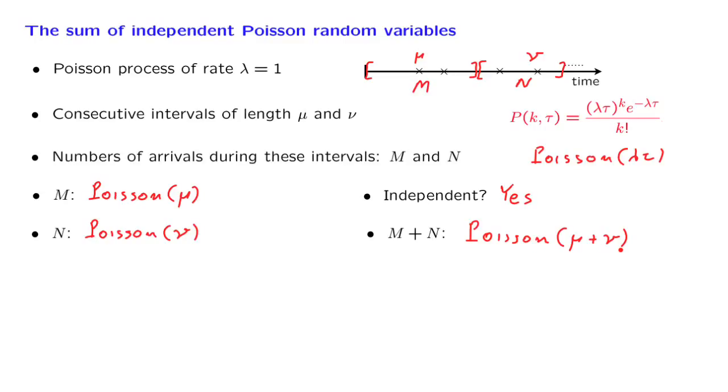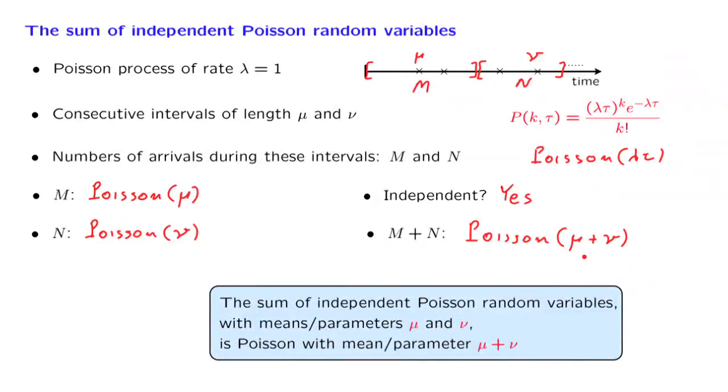More generally, if somebody gives you two independent Poisson random variables, you can always think of them as representing numbers of arrivals in disjoint time intervals, and therefore, by following this argument, their sum is going to be a Poisson random variable. And this is the conclusion that we wanted to establish.